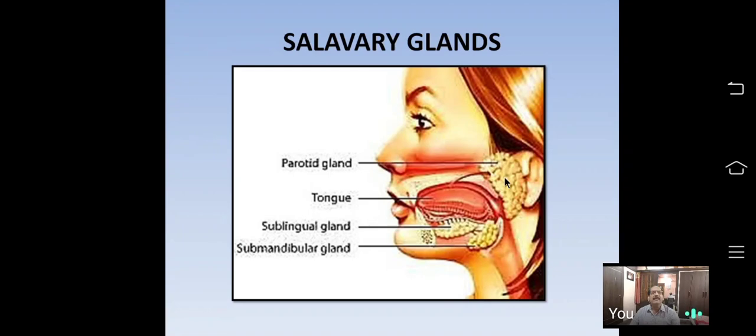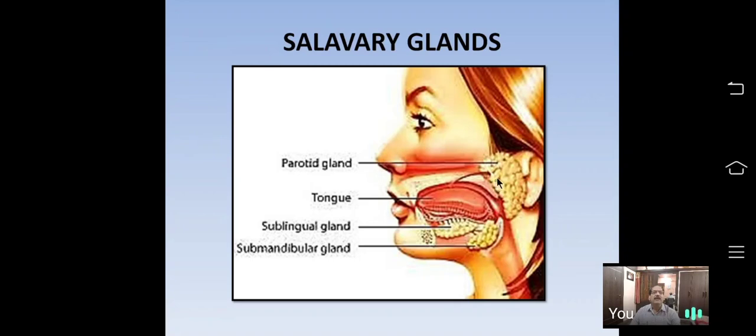It means they release saliva through a duct. If a gland has a duct, that gland is considered an exocrine gland. Here the salivary gland has a salivary duct. Through that duct, it releases saliva into the mouth cavity. So these are exocrine glands.